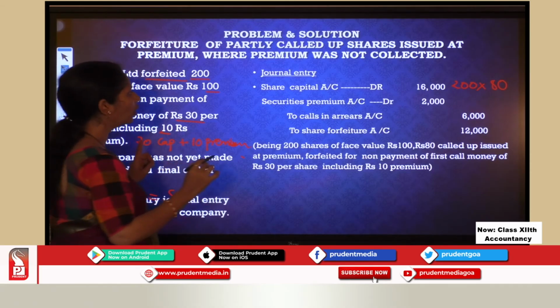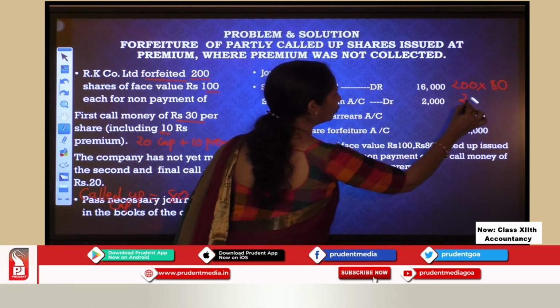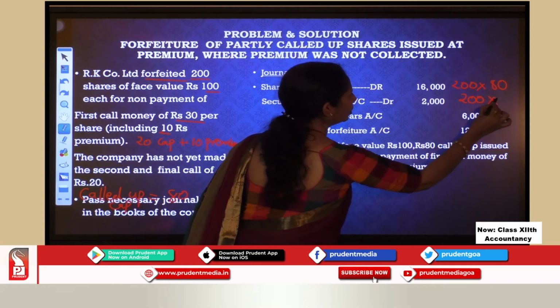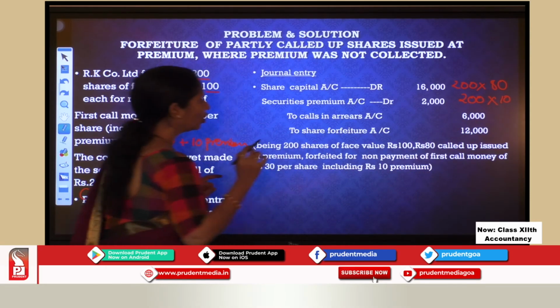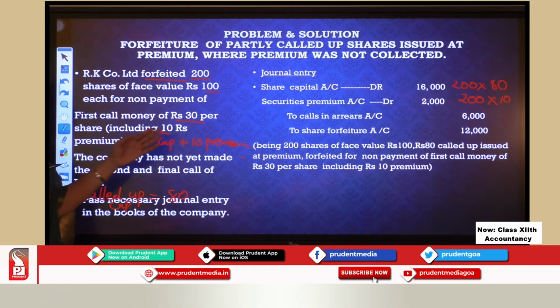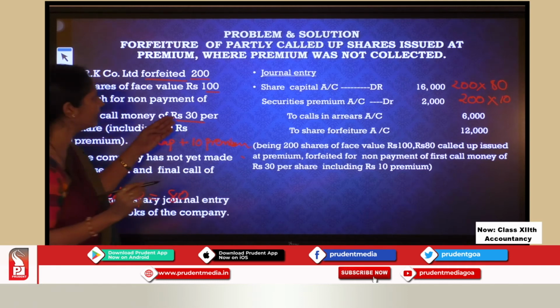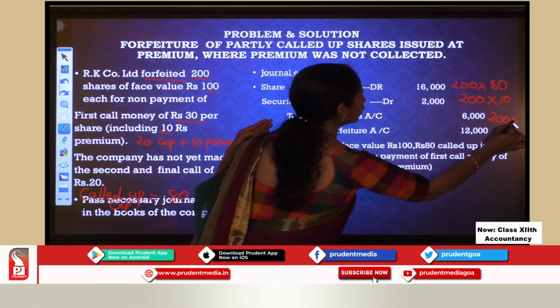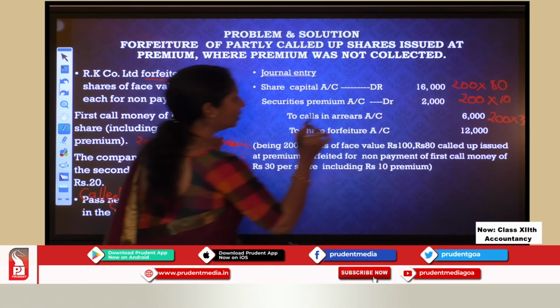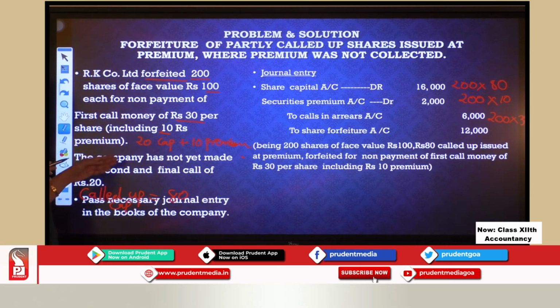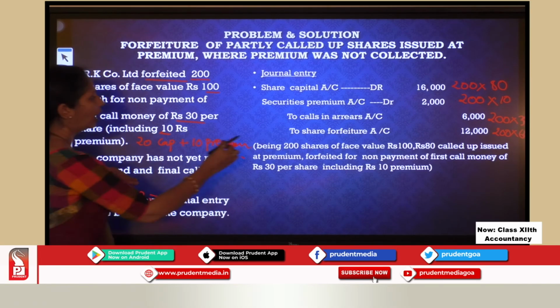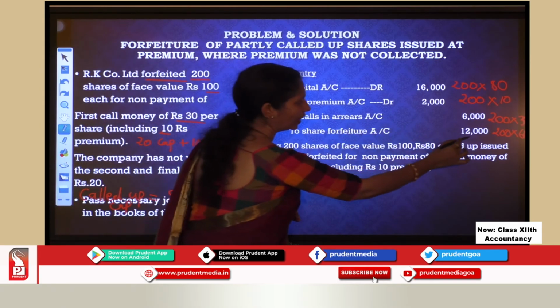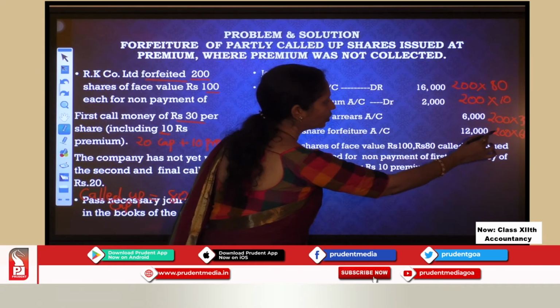Securities premium, how I got? My shares are 200 which are forfeited. Premium amount is how much? 10. So, 2,000. Okay. Calls in arrears, we have already found. What was the calls in arrears? First call of rupees 30. So 200 shares on which calls in arrears is 30 rupees. So I get 6,000. And share forfeiture account, how you get this share forfeiture?